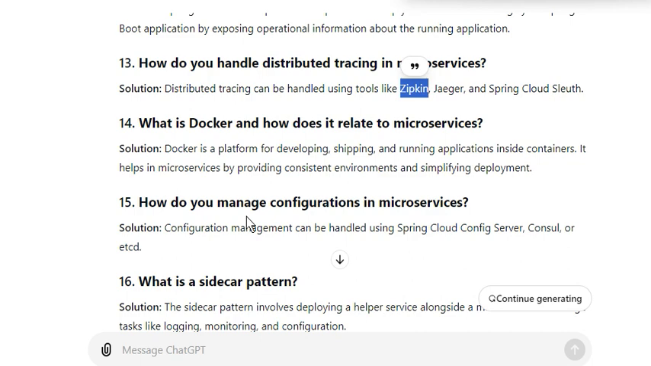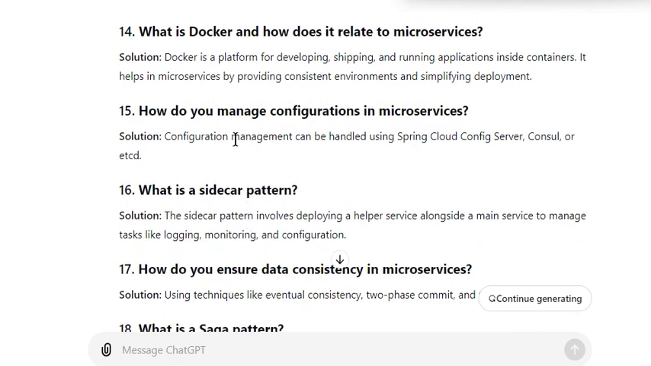How do you manage configuration in microservices? Configuration can be handled by Spring Cloud Config Server. We will cover the remaining questions in the next video.